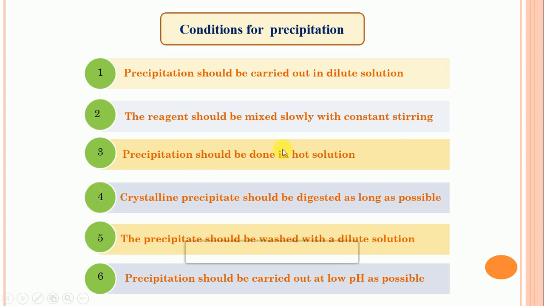Now the third condition: precipitation should be done in a hot solution. Why should it be done in a hot solution? Because it increases the solubility of the precipitate. We know that at a high temperature the substance gets dissolved into that particular solvent. So when we use the hot solution during precipitate formation, it increases the solubility of that precipitate, and at high temperature the solubility increases and the degree of supersaturation decreases.